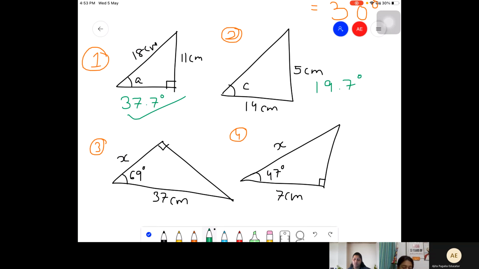Ma'am, 13.3. What is 13.3? Centimeters. Yes, 13.3 centimeters. Correct. Last one.